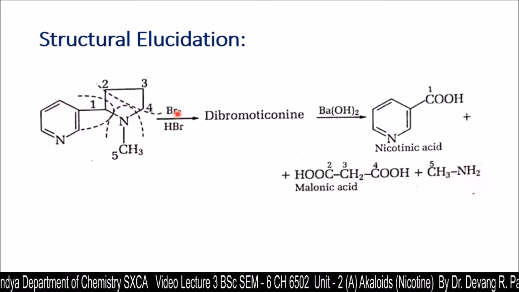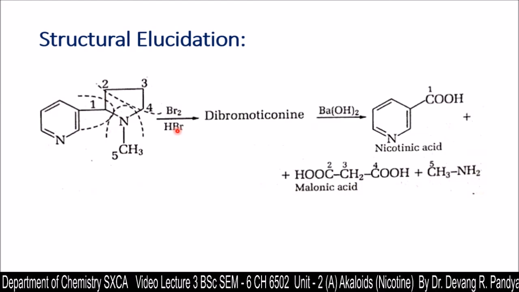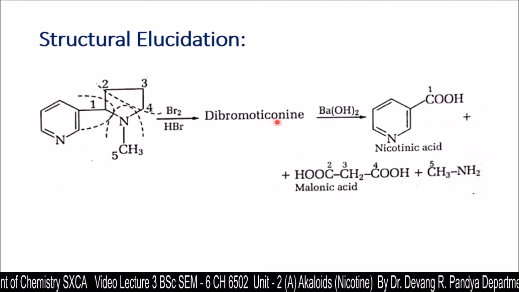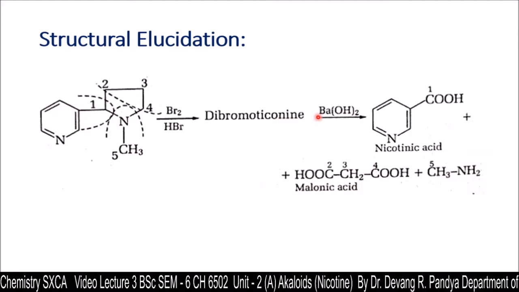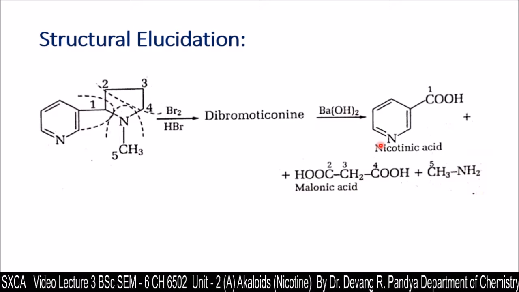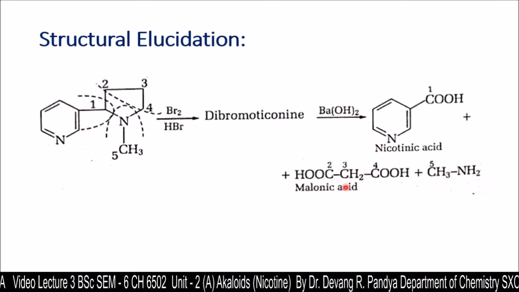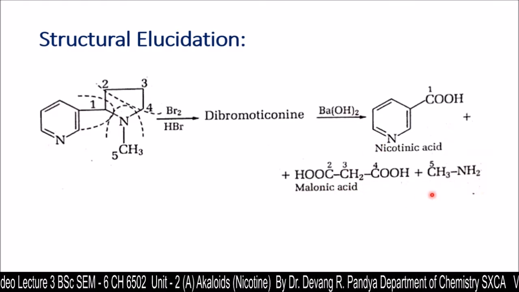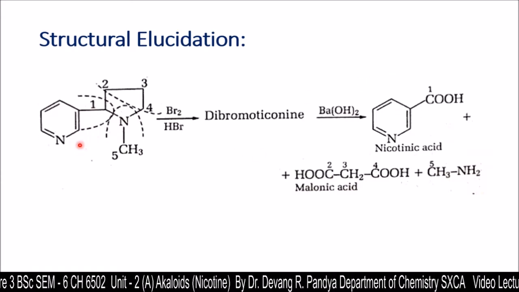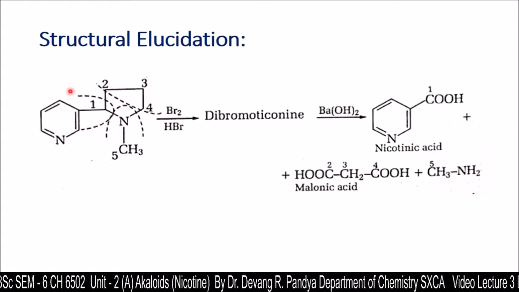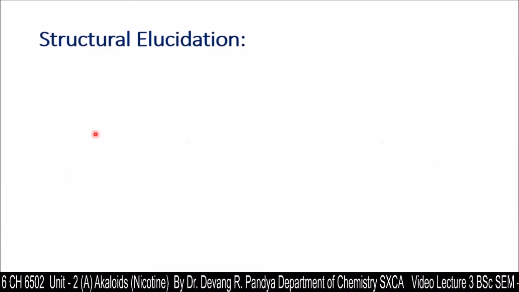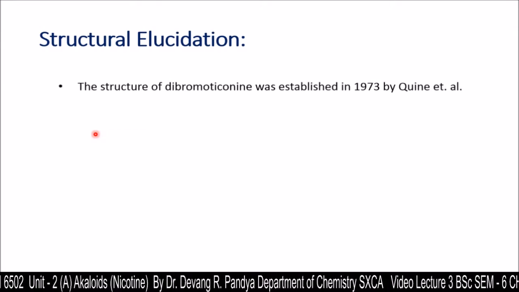On treatment with bromine in presence of hydrobromic acid, it's going to give us dibromocotinine, which treated with barium hydroxide will give you nicotinic acid, malonic acid and methylamine, and these products can be obtained only if we consider structure number 1 for nicotine. So this is the confirmation of structure 1 for nicotine.